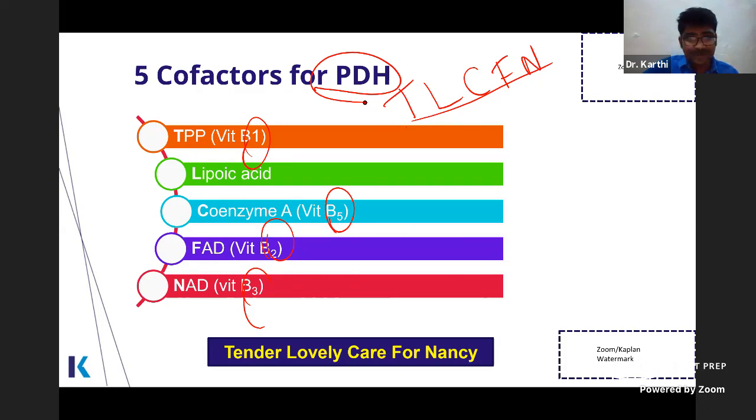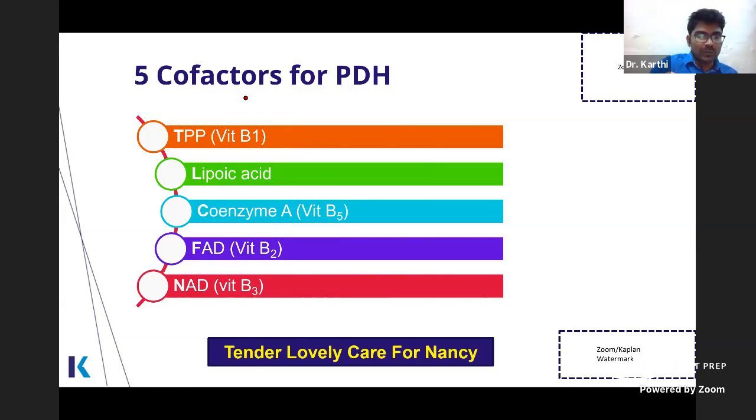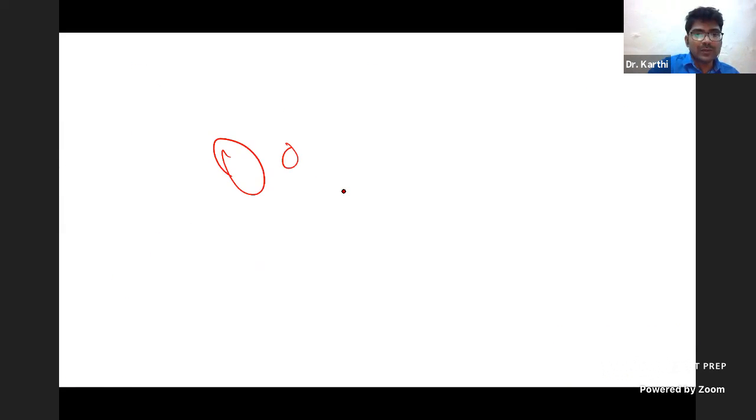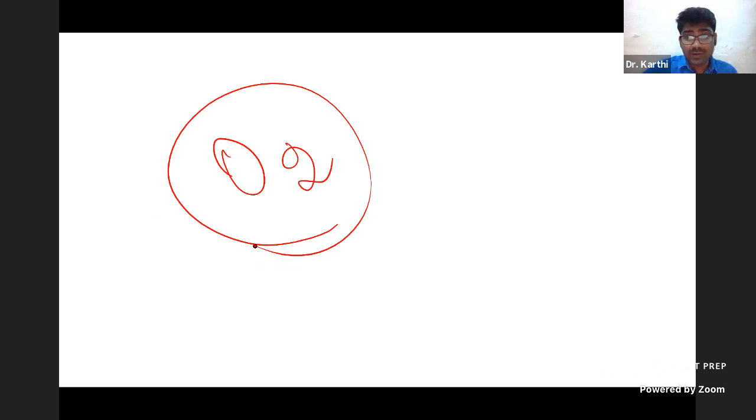Don't forget Nancy. The order is also important because this is the order in which electrons are transferred in the enzyme. So PDH transfers electrons in this order, and the final acceptor of electrons in the PDH complex is NAD. The final acceptor of electrons in the electron transport chain is oxygen.